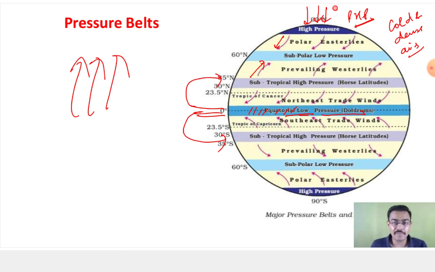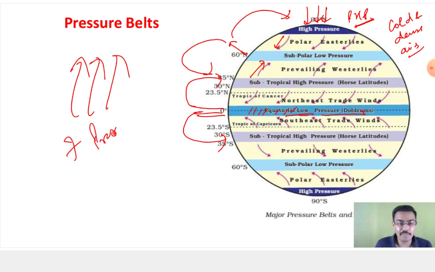Okay. So you have the high pressure belt. So you have the air rising over here. So again that is subsiding, and here also it is subsiding. So let's talk about it now. You have the 7 pressure belts. One is your equatorial low pressure belt, 2 are your subtropical high pressure belts, 2 subpolar low pressure belts and 2 polar high pressure belts.